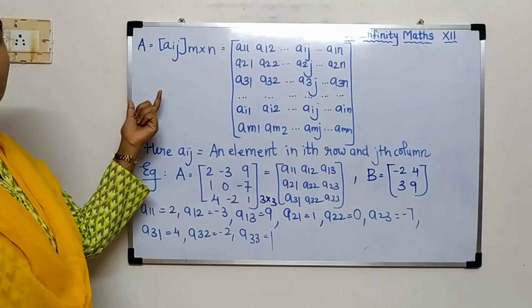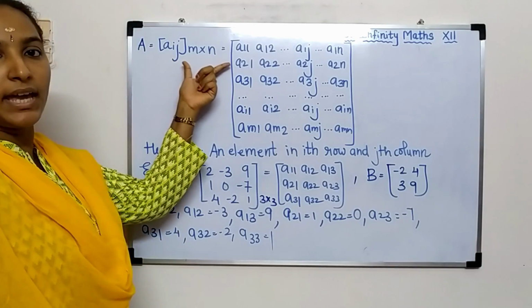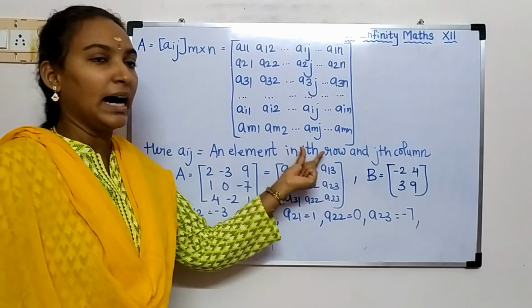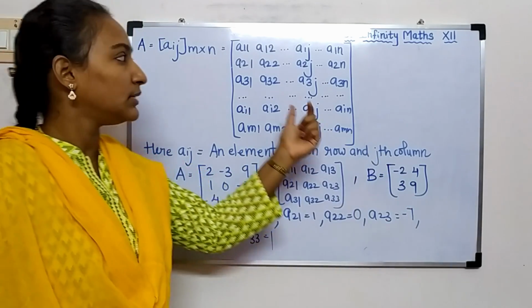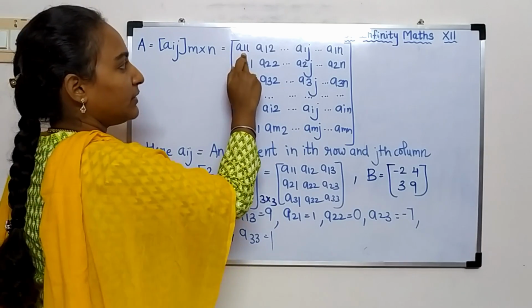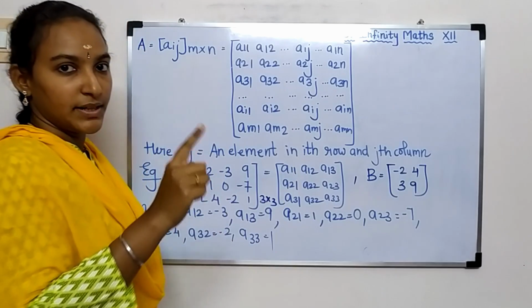So now let us see the general form of matrix A, that is aij, m cross n. aij is nothing but the element in the ith row and jth column. See, the general form is given as follows. We have a11, a12, a1j, a1n in the first row.